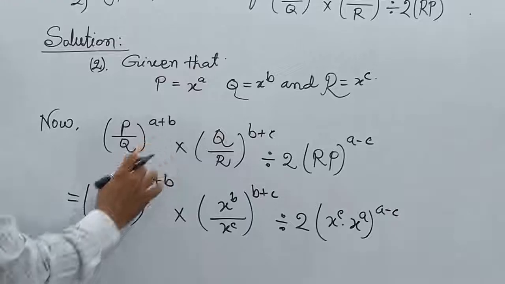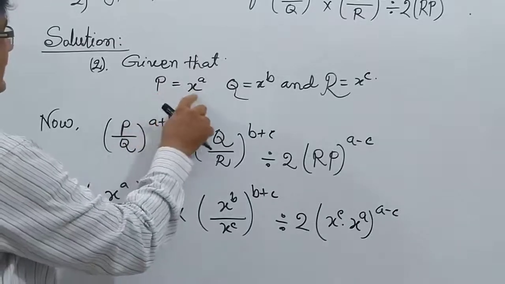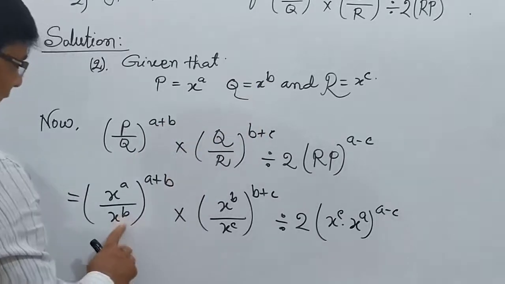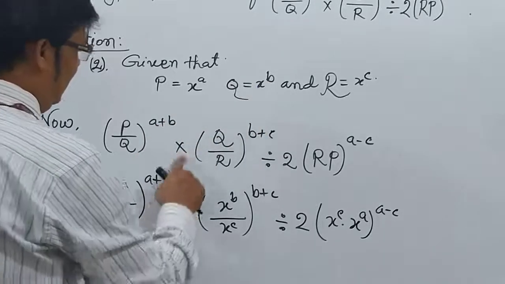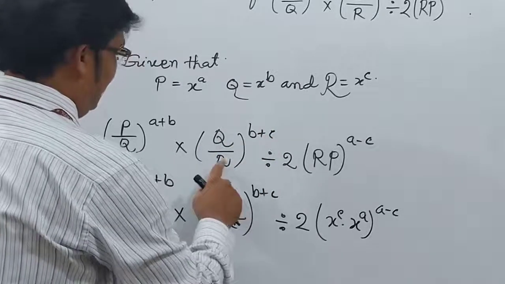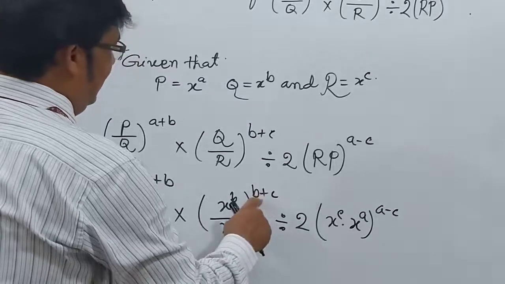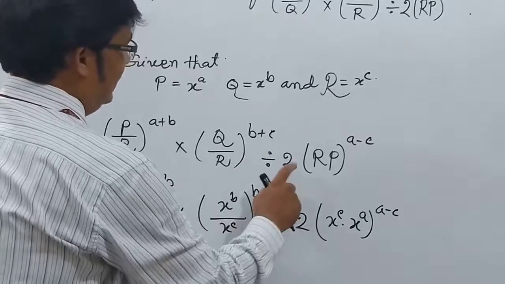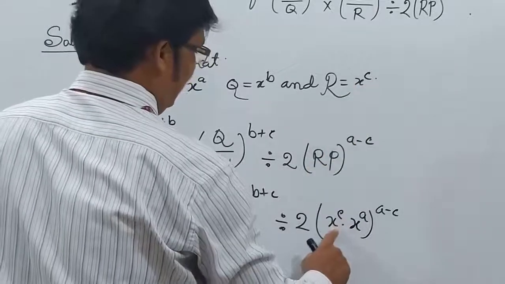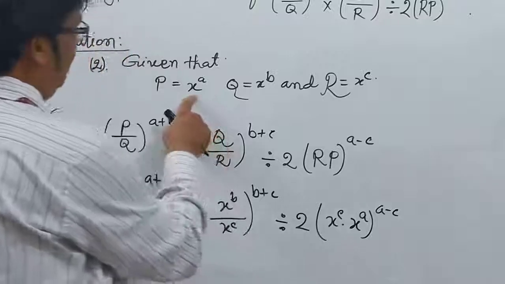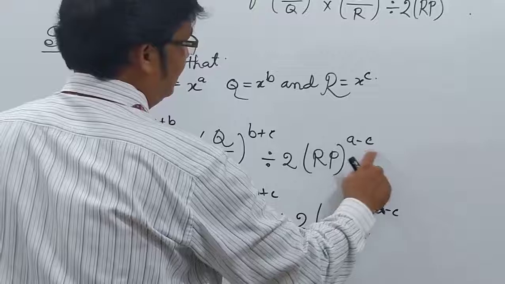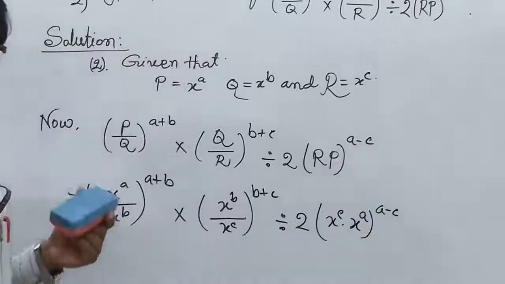My dear students, again follow. p means x to the power a, and q means x to the power b, with power a plus b. Multiply q means x to the power b, and r means x to the power c, with power b plus c. Division r means x to the power c, and p means x to the power a, and the power a minus c is already given.